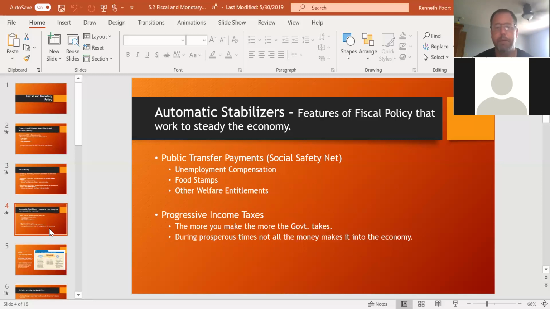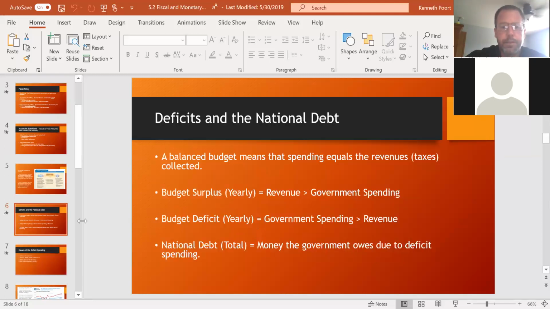But these are what we call the automatic stabilizers that have been developed over time to try to create that, I guess we call it, redistribution of wealth, to try to create somewhat of a more equal playing ground. We call these things the social safety net or public transfer payments. And then our income tax program as a whole, which is a progressive income tax bracket. So the more you make, the more you pay in taxes. All right, so let's see what I got here.